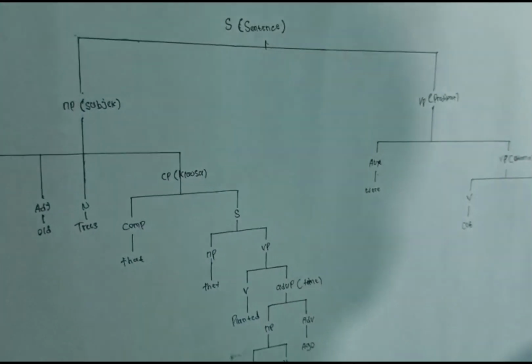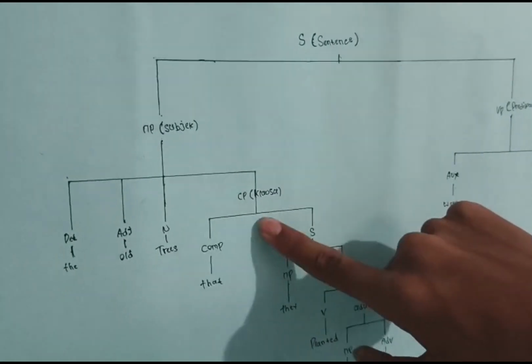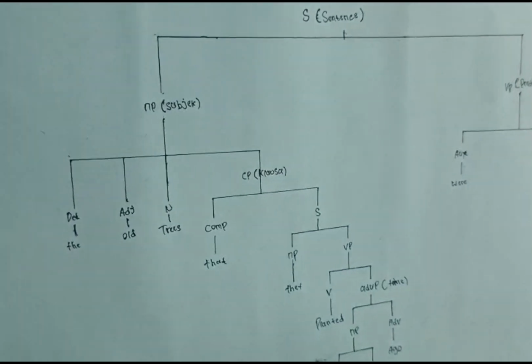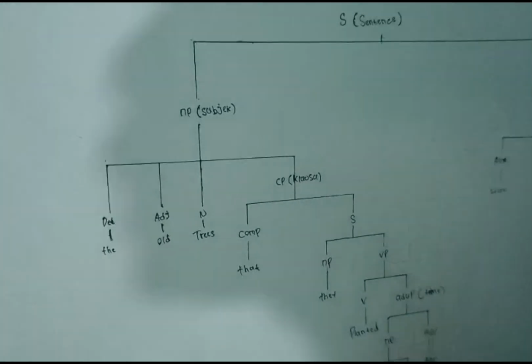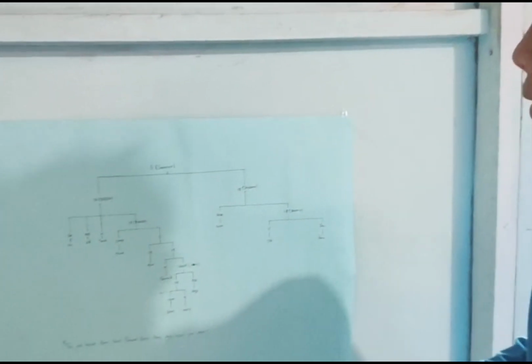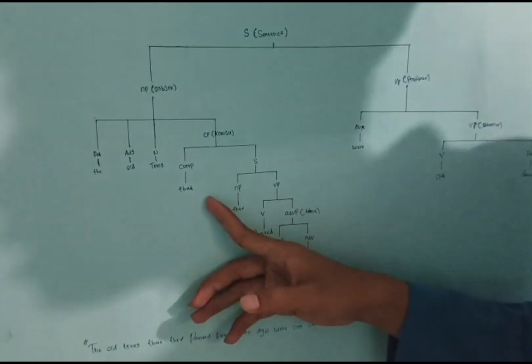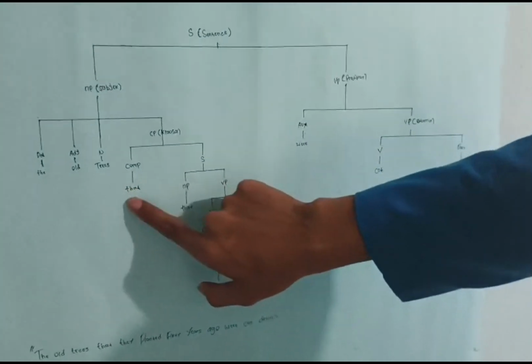The last is CP, or clause. At the CP, I will explain about the complement, and the word is that.